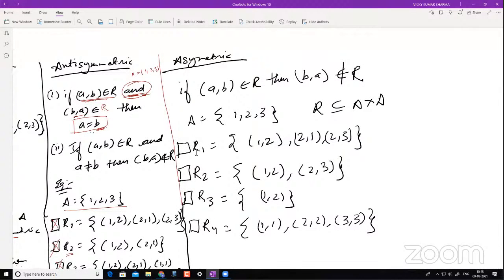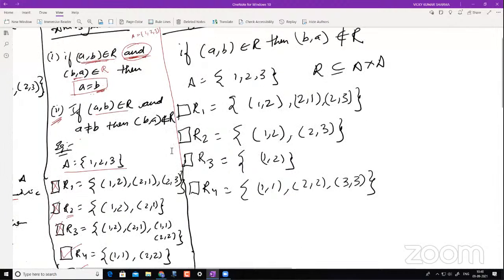Okay. Now, if you are not understanding this AND condition, fine, let's go with this. If (A, B), both definitions are fine, you can use any of these definitions. But since you are having a problem understanding the very first definition, let's go with the second one. It says if (A, B) belongs to R and A is not equal to B, then (B, A) should not belong to R.